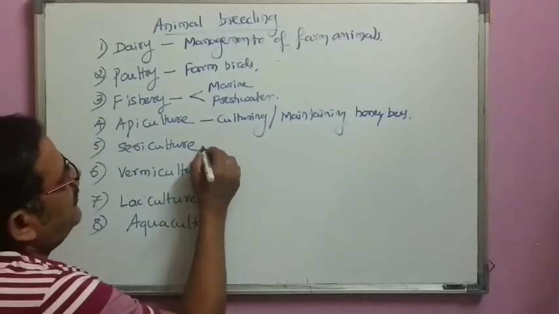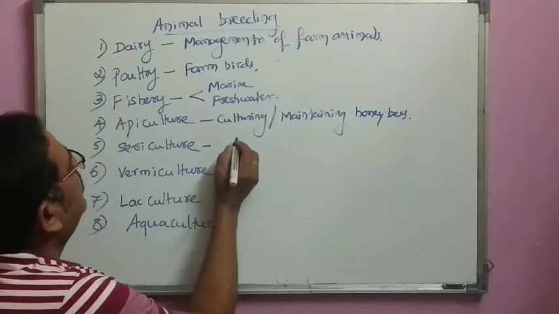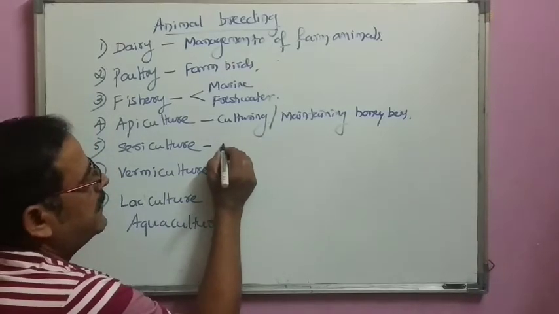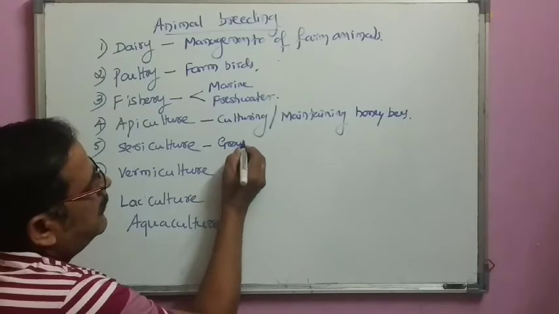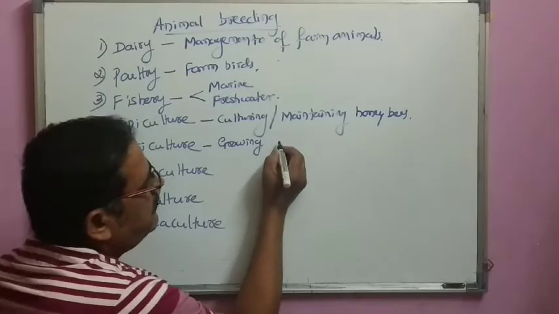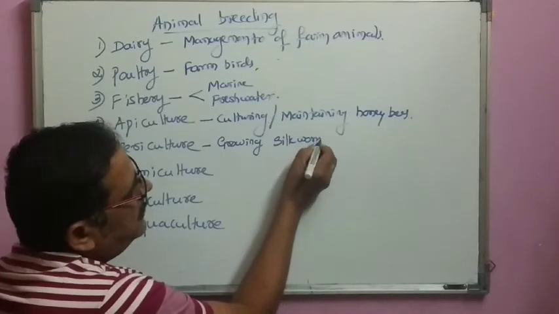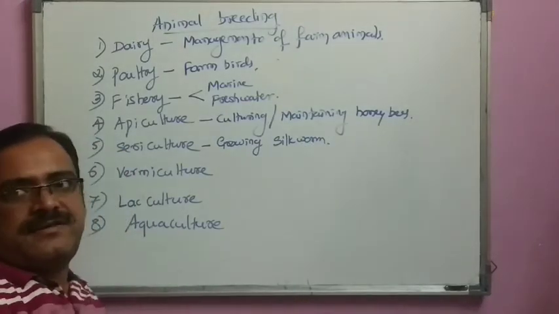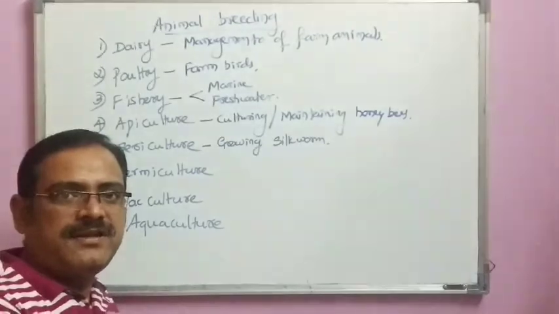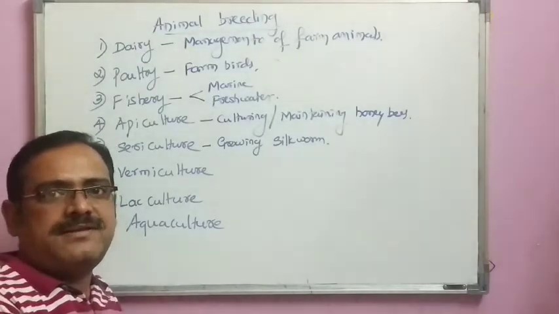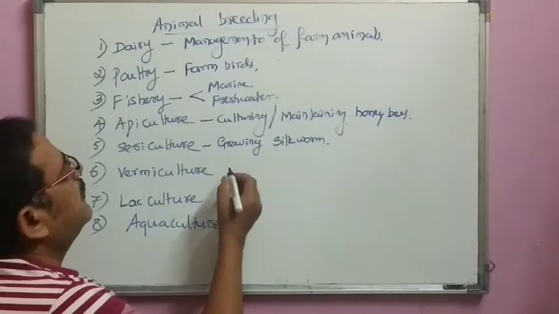Now, when I talk about sericulture, it is mainly growing or rearing silkworm. Silkworm has lots of applications. They are useful to get the most valuable thread, what we call silk.